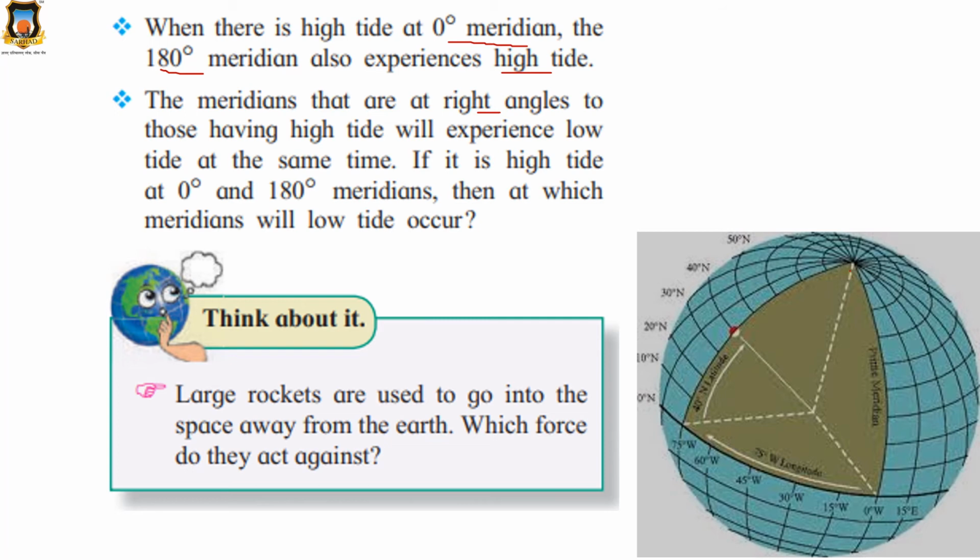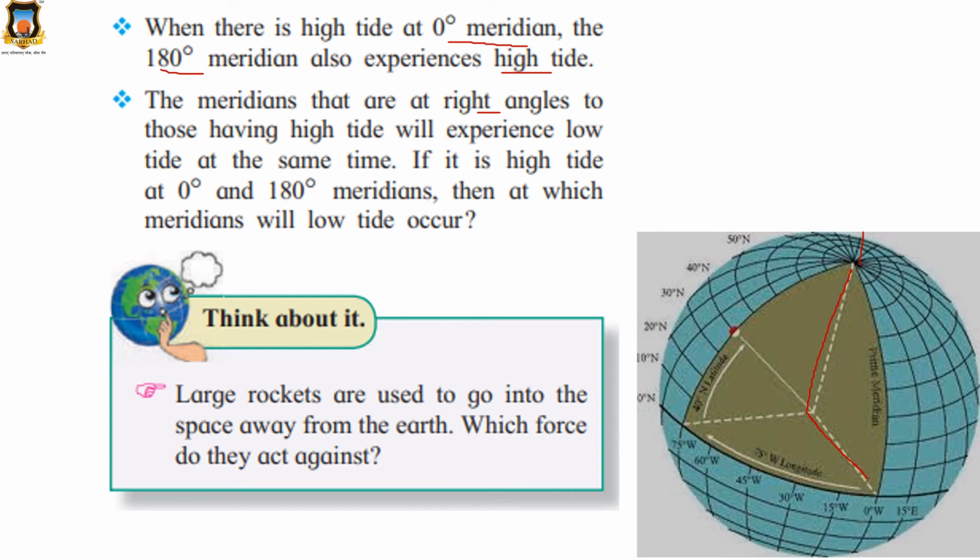0 degree, 10 degree, 50 degree. Here it is 90 degree. Here it is 90 degree. Okay. This is west. So this is 40 degree north latitude, and here the right angle is formed. Okay. So the meridians that are at right angles to those having high tide will experience low tide at the same time.